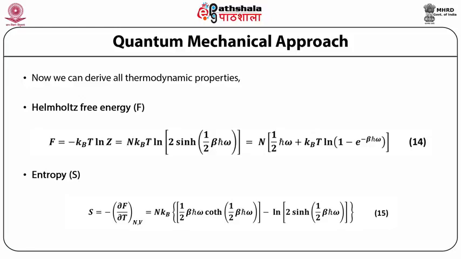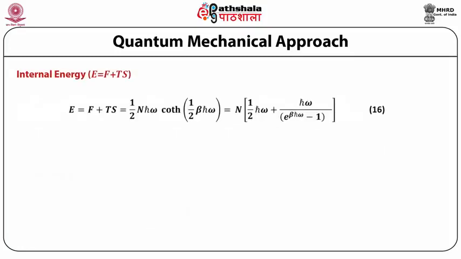Entropy S can also be written as minus the partial derivative of F with respect to temperature at constant N and constant V, which is equal to N kB multiplied by half beta h bar omega coth of half beta h bar omega minus log of 2 sinh of half beta h bar omega.